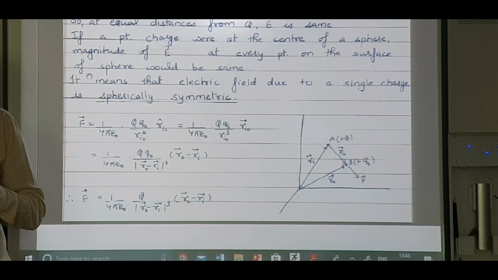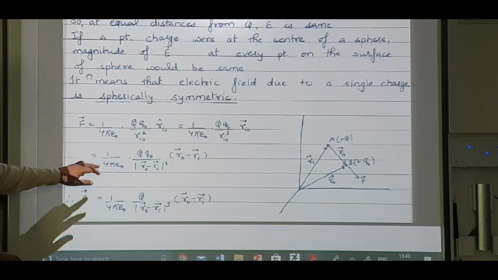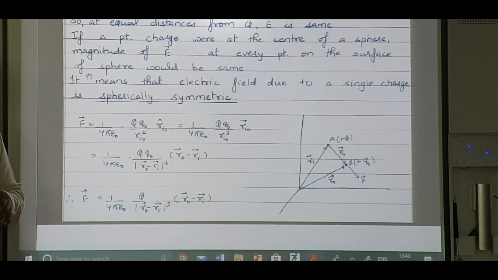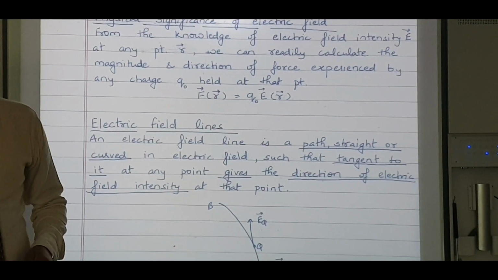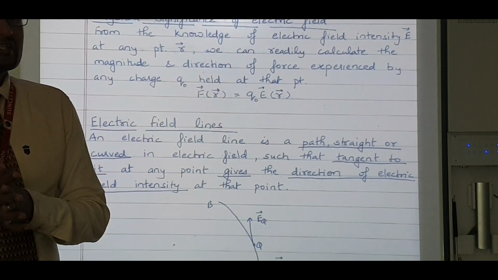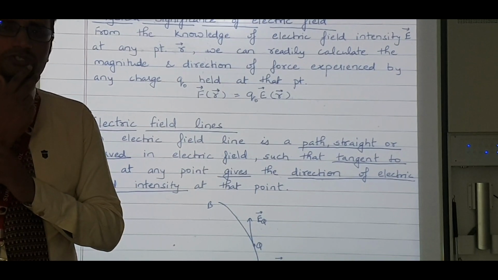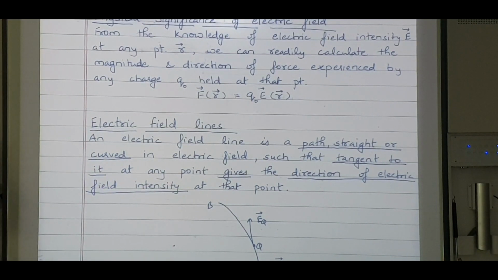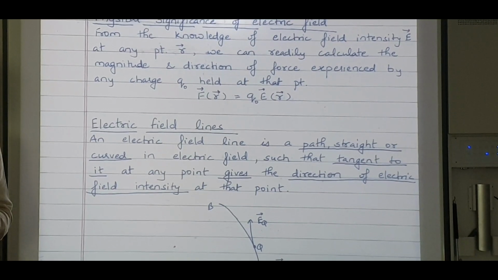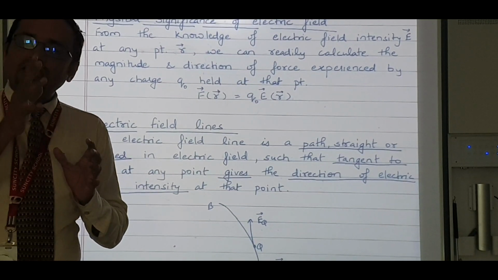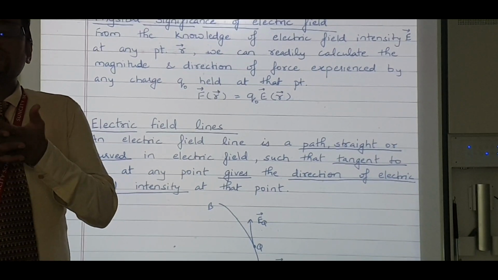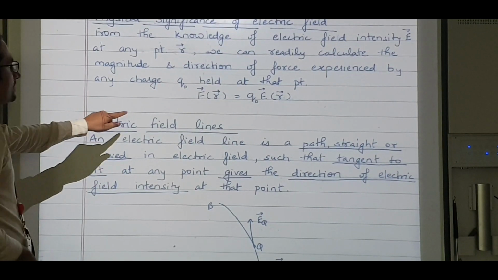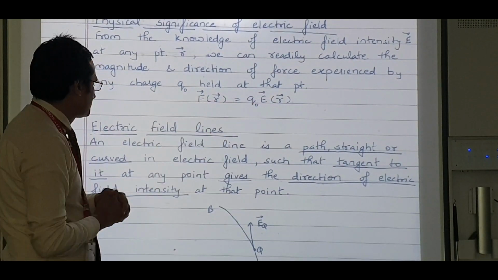Okay. After this, what we will study is the vector form. That's the same thing which we have already done. I told you I will tell you about electric field lines, but before that, there is this question. What is the importance or the significance of electric field? So, if I know the electric field, if I know the charge, I can find out the force. So, F is equal to q naught E.